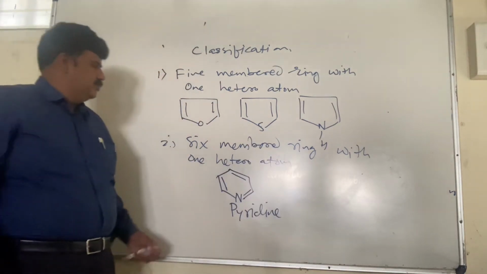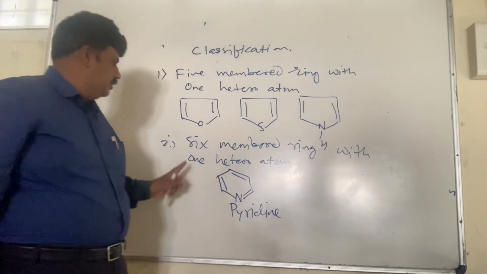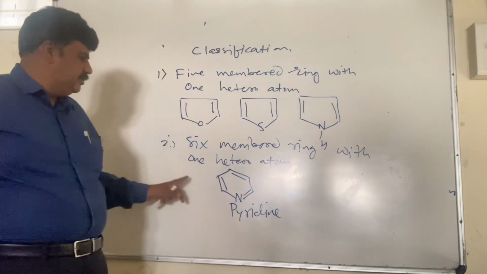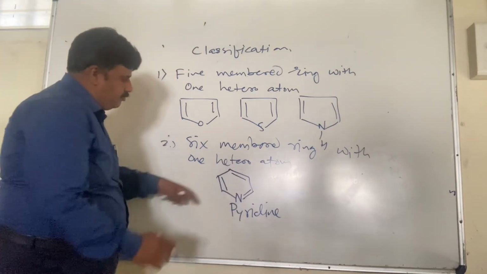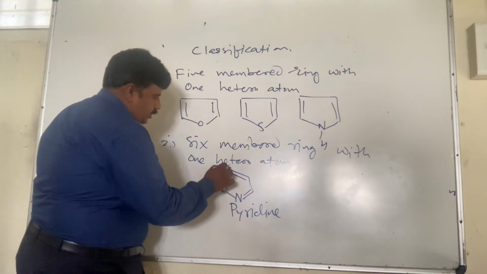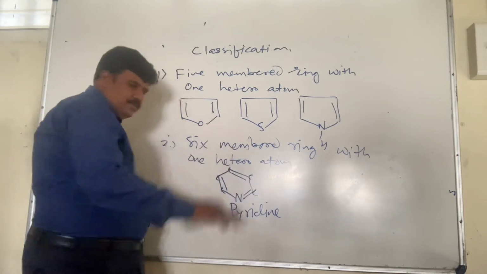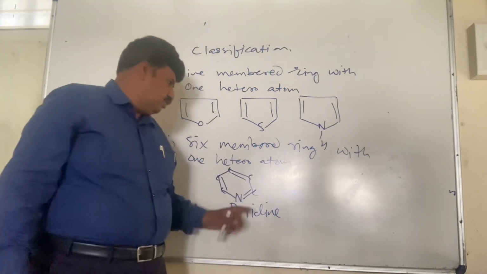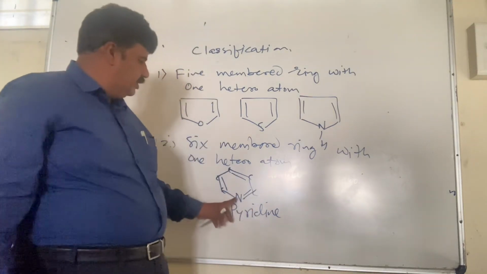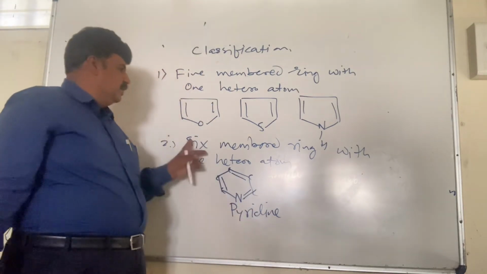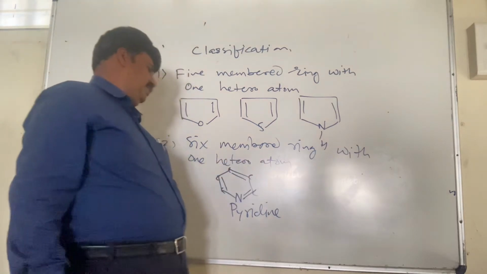So this is a 6-membered ring with one heteroatom. Nitrogen is the heteroatom, and this is 5 carbons, 1, 2, 3, 4, 5, and one of the members is nitrogen, out of the 6-membered ring. So 5 are carbon and 1 is the heteroatom, that is nitrogen. This is pyridine, a 6-membered ring with one heteroatom.